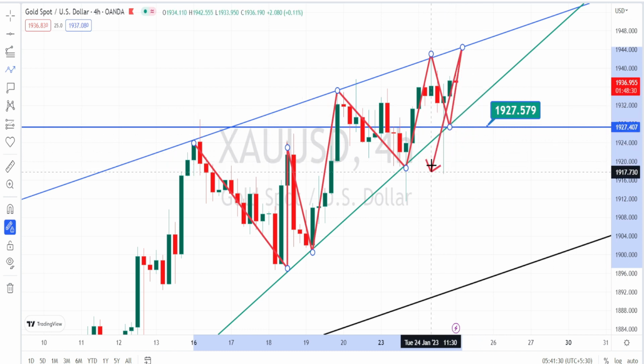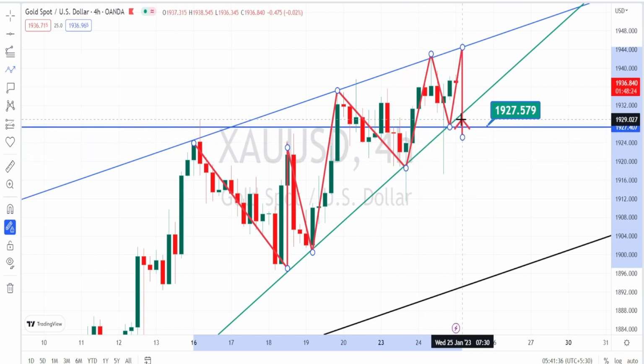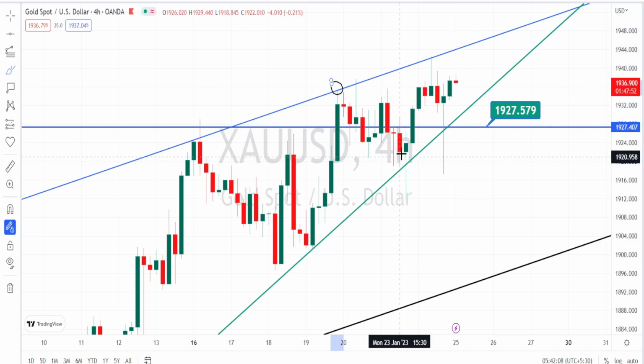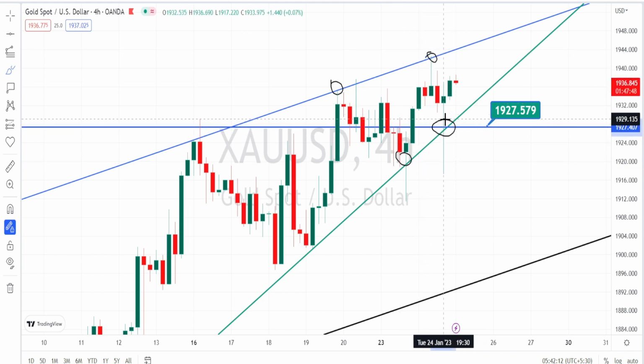We have noticed several fake breakouts also happening, so wait for proper candles to close below this resistance line in order to enter into the bearish side trade or the bullish side trades. Don't get trapped in the fake breakouts. So now in the 4 hours time frame it is under a consolidation. Wait for it to come out from this consolidation. Let us look at the price action in hourly time frame.